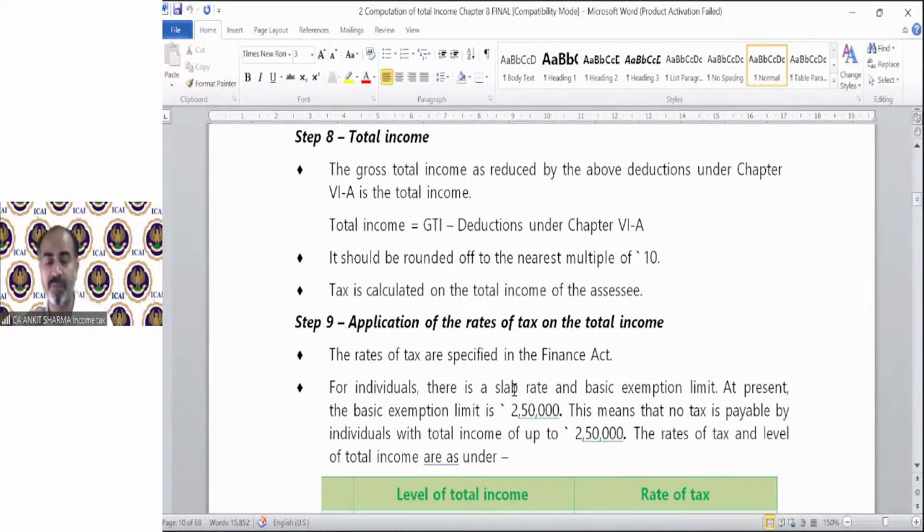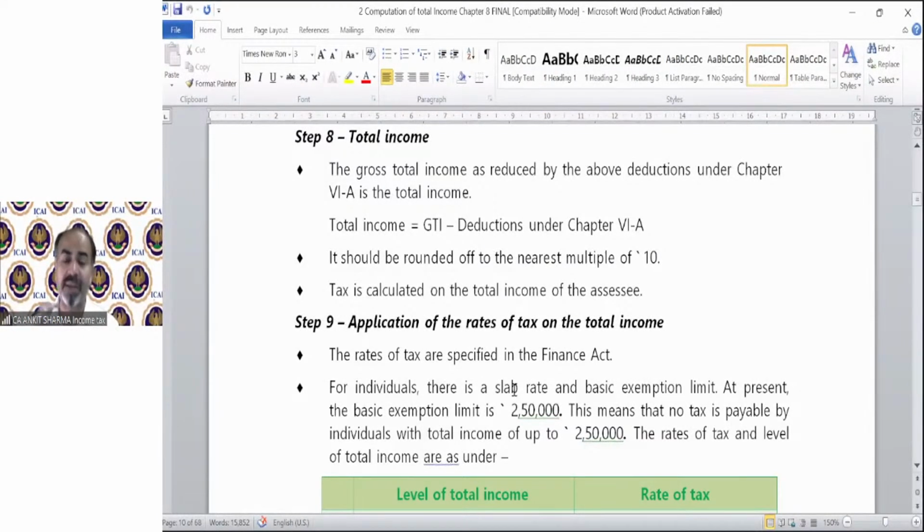After total income, we have to apply the slab rate concept. Again, this slab rate concept has already been discussed in Chapter 1. That is a basic concept: up to 2,50,000 exemption for everyone. Then after that, the tax rate is 5% for income up to 5 lakh rupees. After that, the slab rate is 20%. And if it exceeds 10 lakh rupees, the slab rate will be 30%.